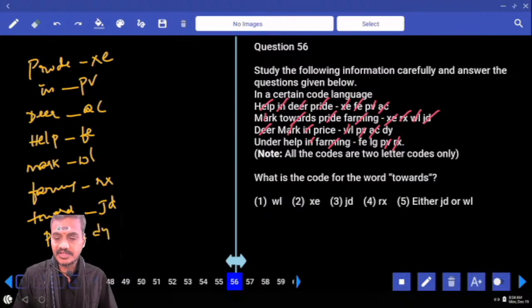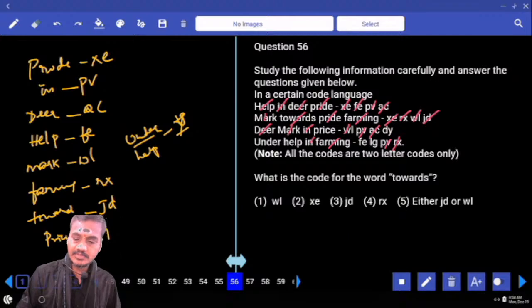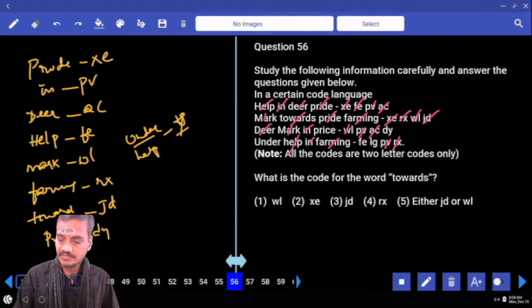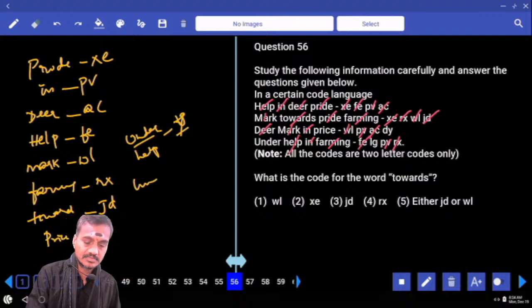And under and help are the 2 words that are left out here, and for these two the words cannot be identified. Help is already completed, right? Help is FE. Now under is LG. Then the code for under is LG.